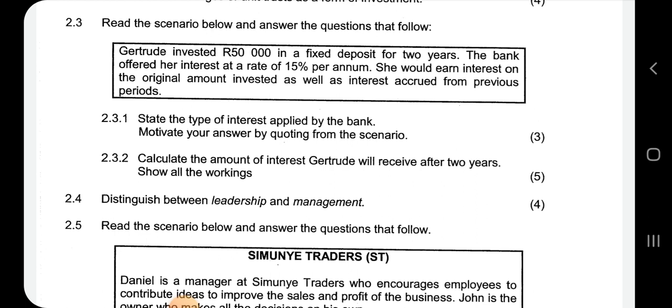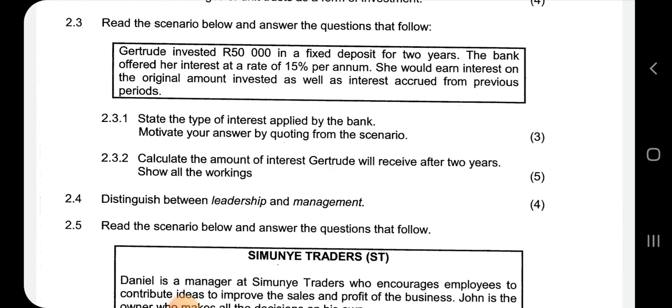So Gertrude invested 50,000 rand, which is the starting amount, in a fixed deposit. The bank offered her interest of 15% per annum. She would earn interest on the original amount invested as well as interest accrued from previous periods. So meaning that this is compound interest.